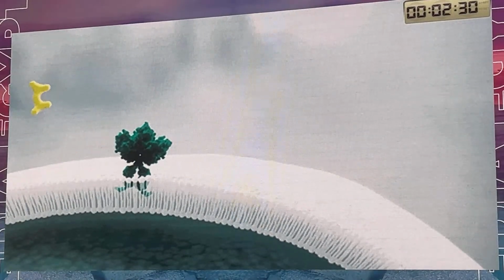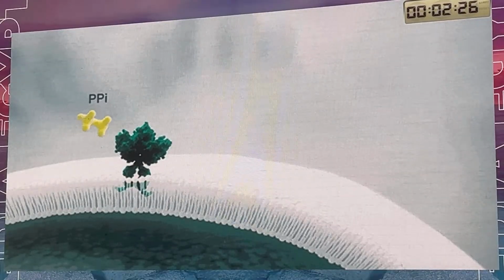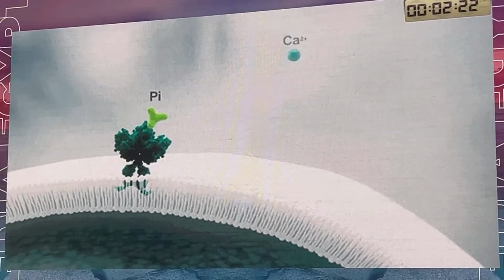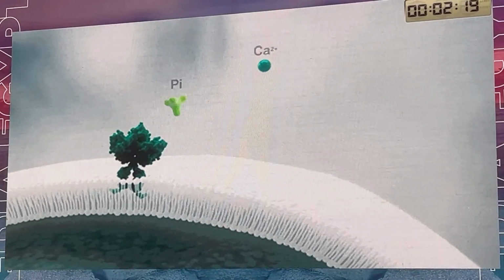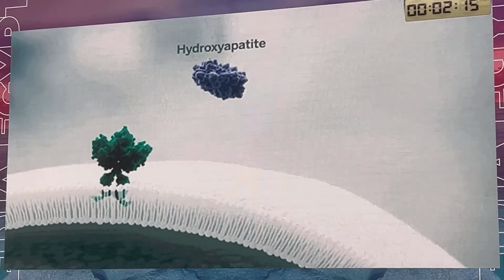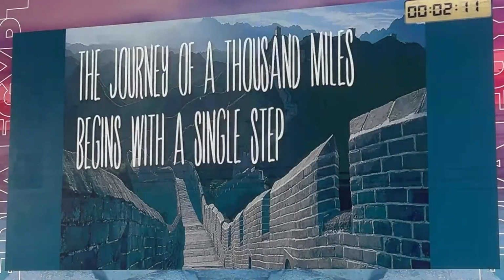And this is how it works, mainly promoting hydroxyapatite crystals, which is the main founder of bone formation, binding inorganic phosphate with calcium and promoting more mineralization of the bone and creating strong bone.